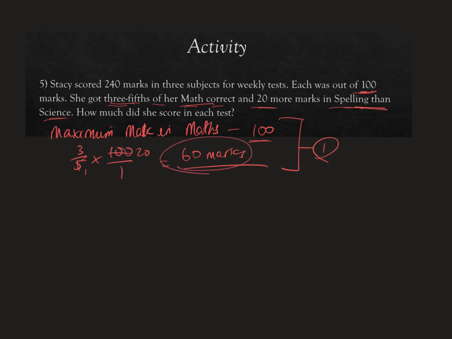She scored 60 marks in maths. She scored 240 marks in total. So, how many marks does she have left to split between spelling and science? So, 240 minus 60, and that will give us 180 marks. So, this 180 marks has to be split between spelling and science, right?